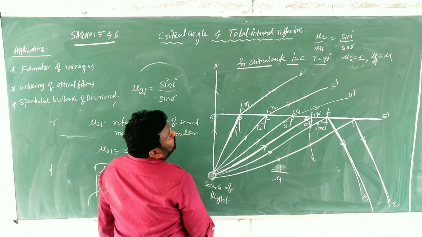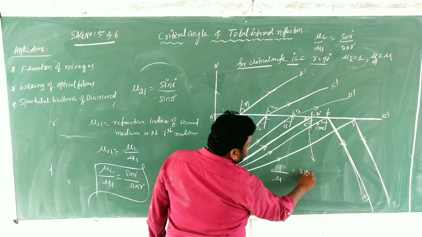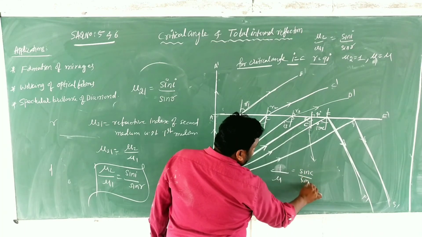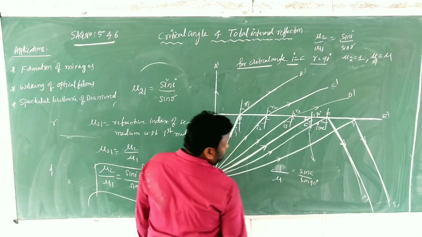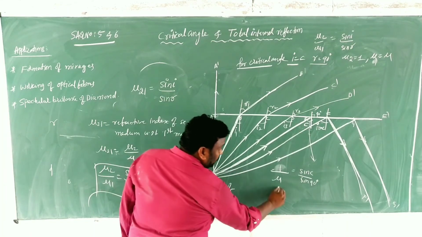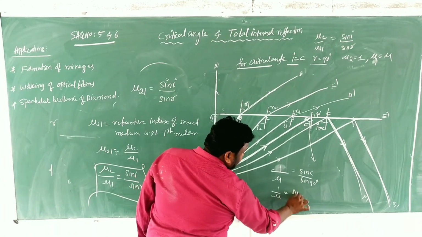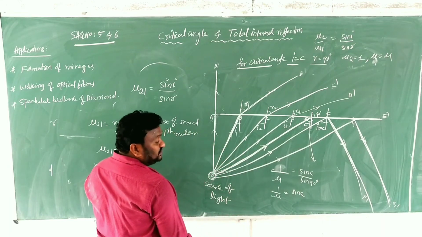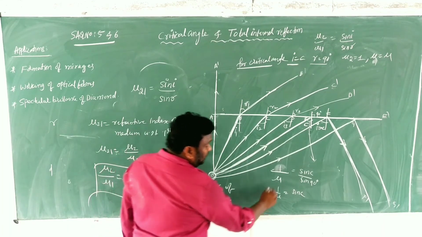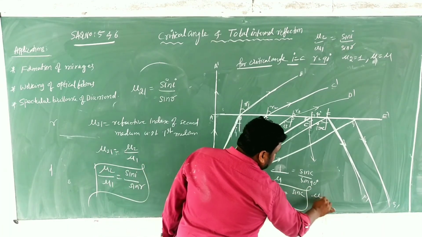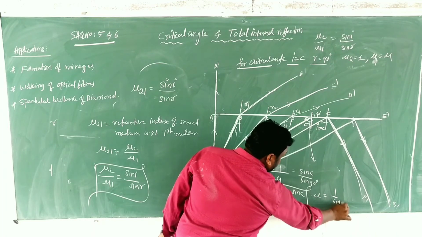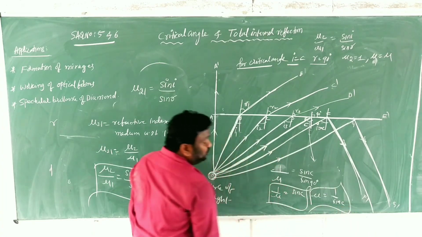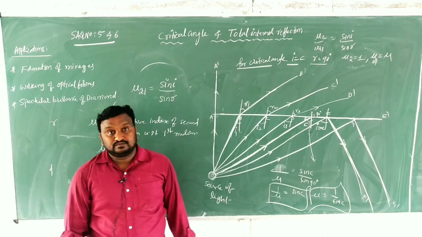Then what do you write? 1 by mu is equal to sin C by sin 90. Then what do you write? 1 by mu is equal to sin C, or mu is equal to 1 by sin C. Mu is equal to 1 by sin C. Clear?